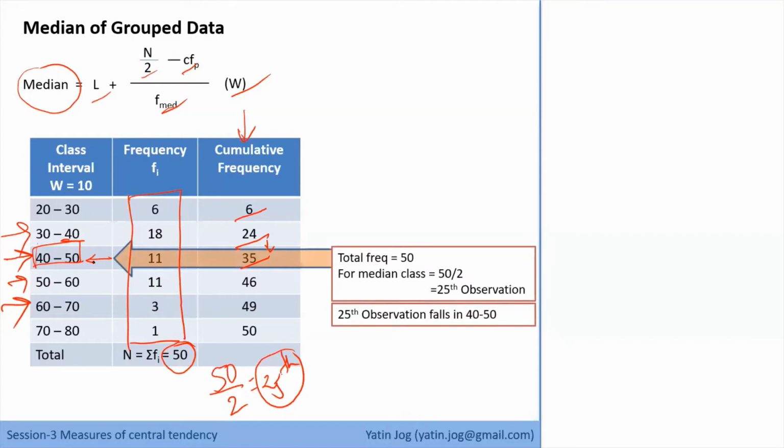Have you understood how to find the median class? Yes, all of you? Yes, sir. Okay. Fine.